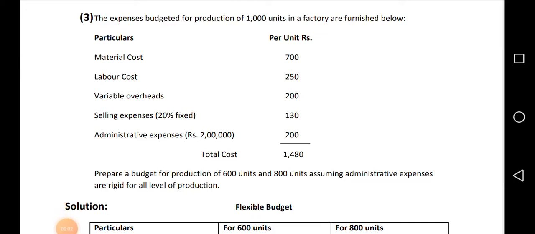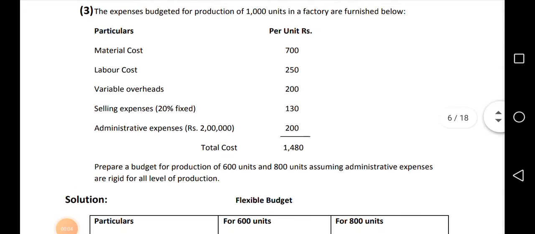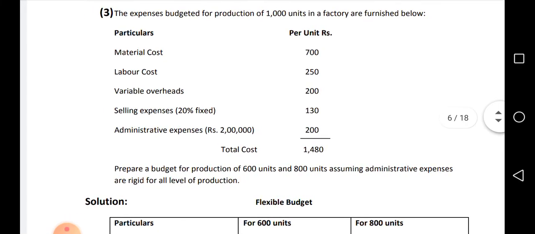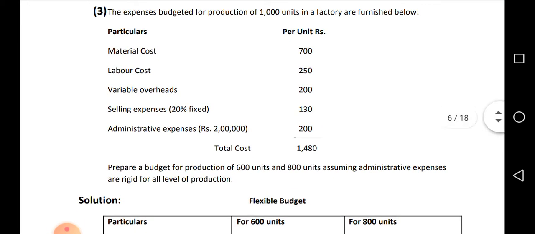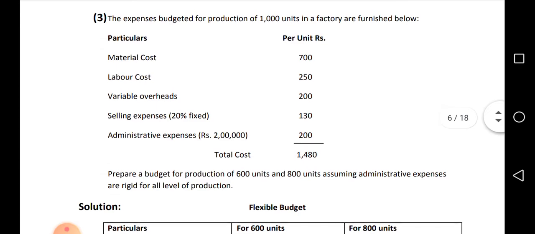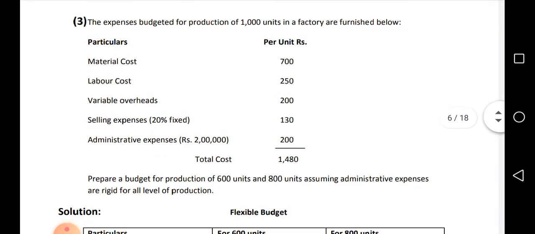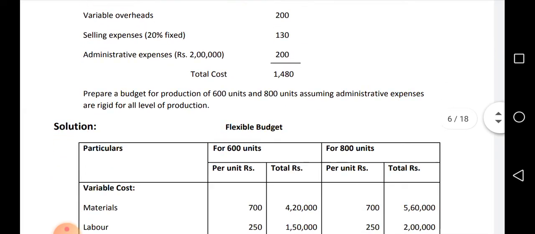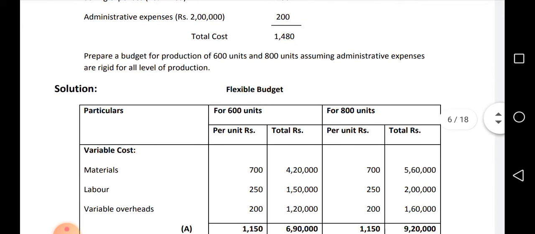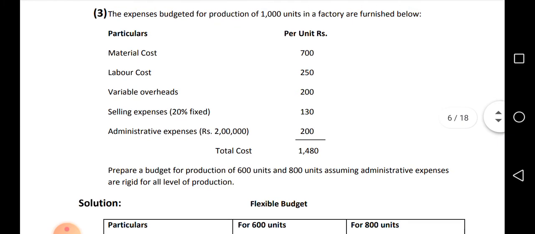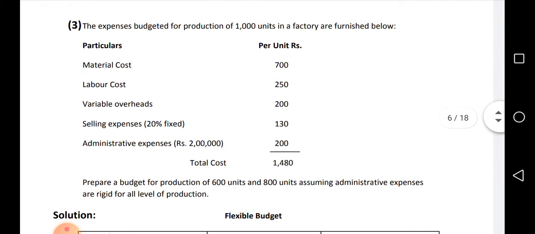Dear students, in the last class we saw how to prepare a flexible budget when production levels are given in percentages. Here we will see a sum where they are given in units, and how to solve it. The variable overhead amount will change with the level of units, but per unit it will remain the same. The fixed overhead amount will remain the same, but per unit it may change.